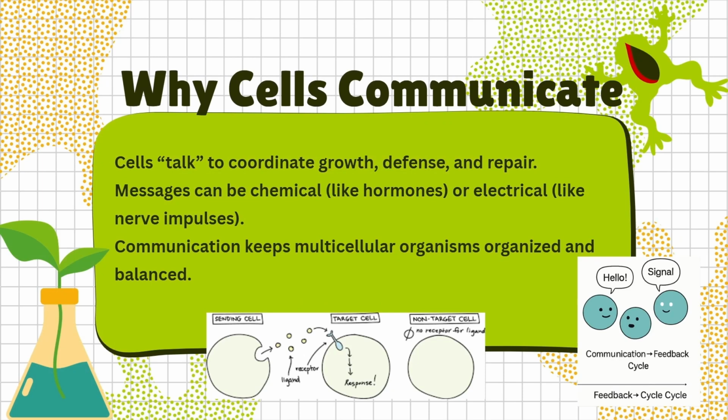Cells don't just float around doing random stuff. They talk to each other to coordinate things like growth, defense, and repair. They send off chemical messages like hormones or electrical messages like nerve impulses. This communication keeps multicellular organisms like us organized and balanced.